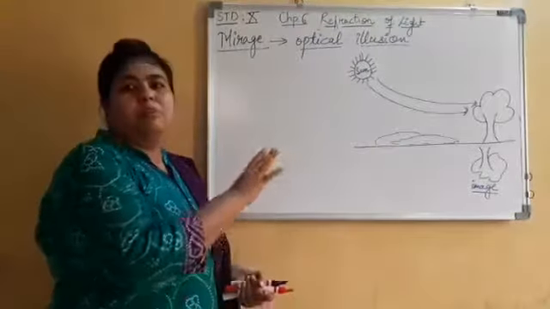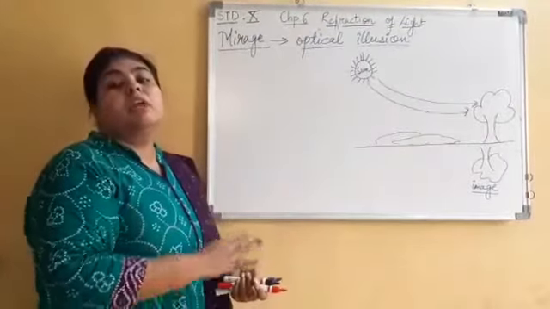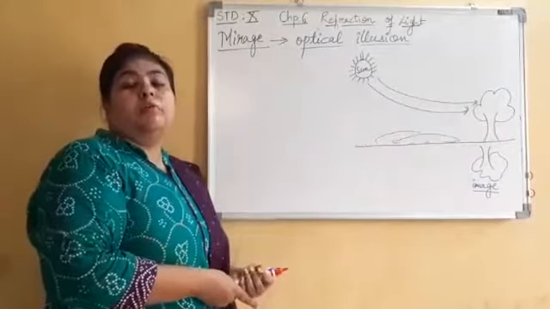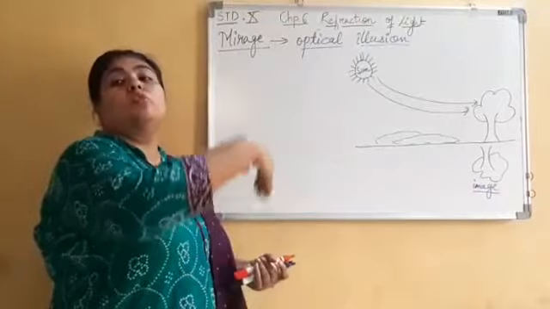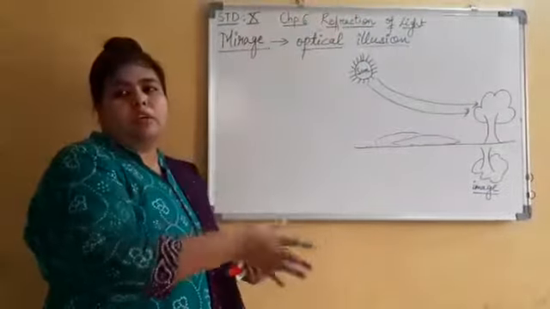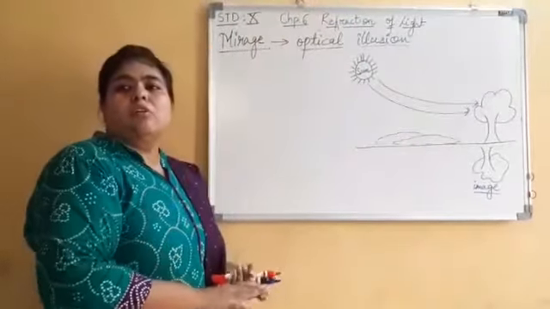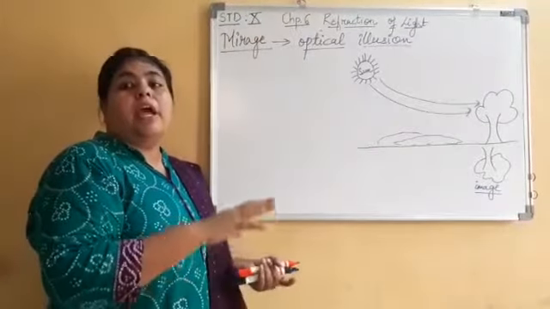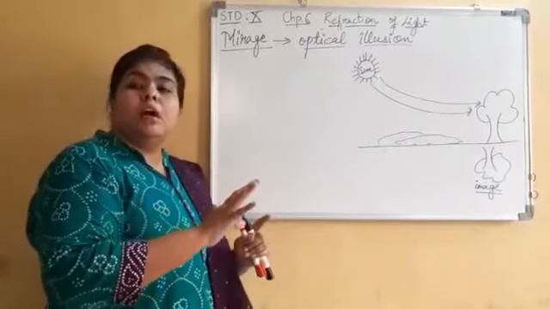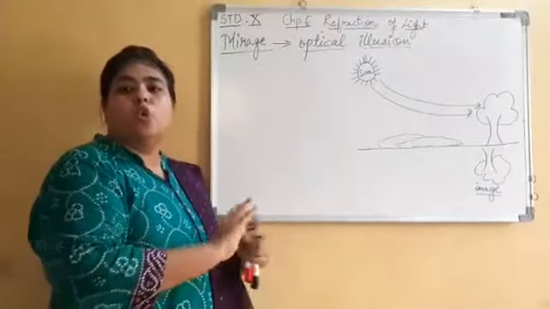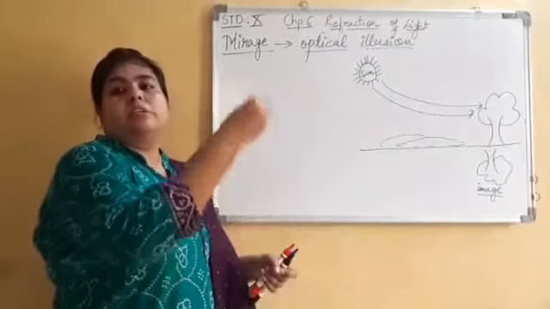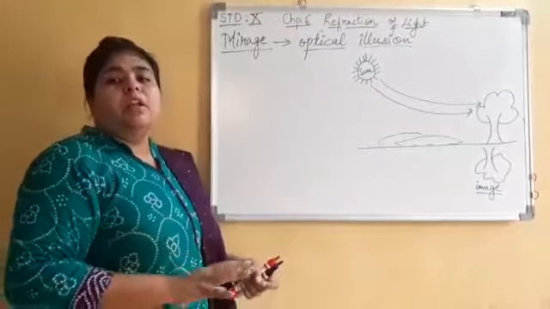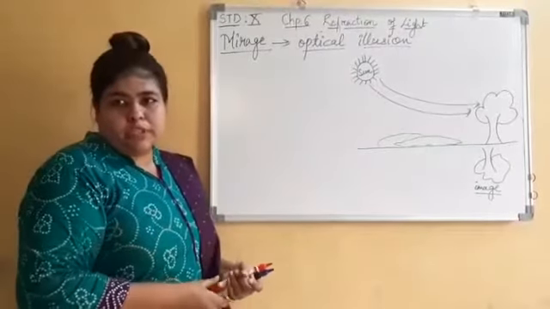I have drawn one simple tree, don't take it in any way. Now, in a desert also, sometimes when a person is very thirsty, he finds after 2 or 3 kilometers there is a pond, and some reflections are also seen there. And it is nothing but actually a magic. There is no water, there is no pond, nothing. But people see that there is a pond, there is an image and everything. Now let's try and understand what happens over here.